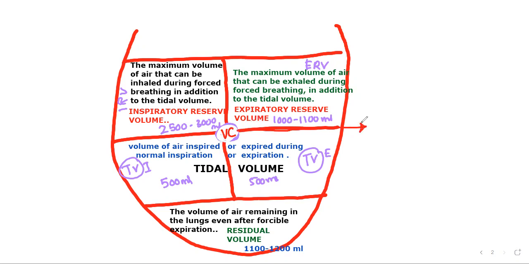Simply we can say like this: vital capacity VC equal to TV plus IRV plus ERV.